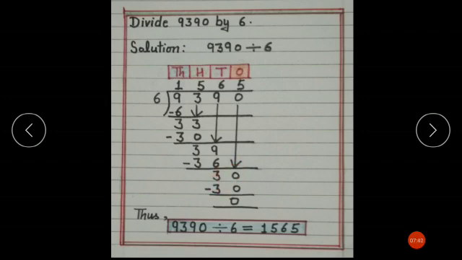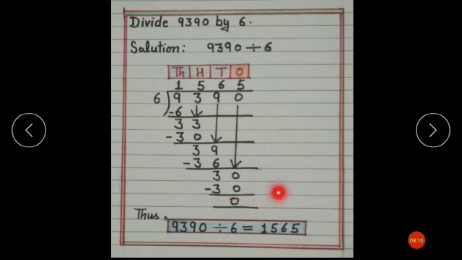Now in the last step, bring down this 0 from the ones column, making it 30. Okay, children? Now 6 goes into 30 how many times? 5 times. So write 5 in the ones column of the quotient and subtract 30 minus 30.